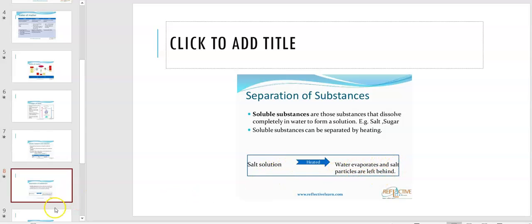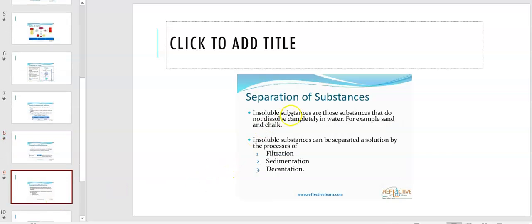So as I explained right now, separation of substances. Insoluble substances are those substances that do not dissolve completely in water, for example, sand and salt. Sugar and salt dissolve completely in the water, so you have to heat it so that the water gets evaporated and you can get the salt. Those are called soluble substances. Now, for insoluble substances, what happens?